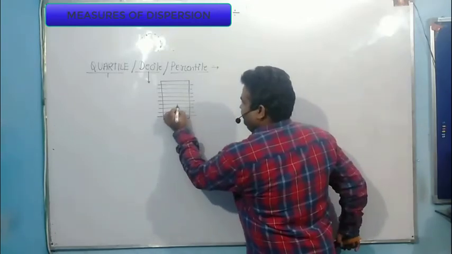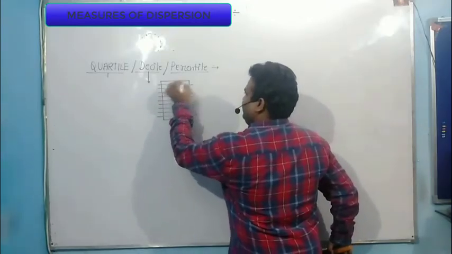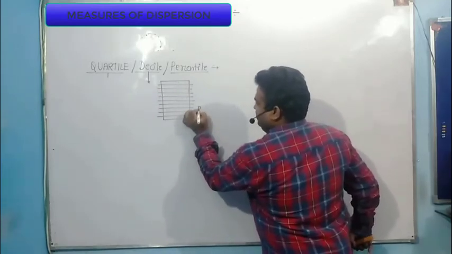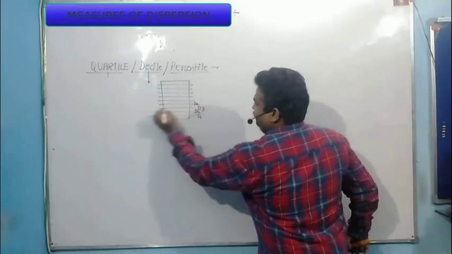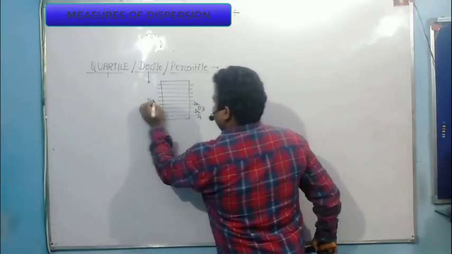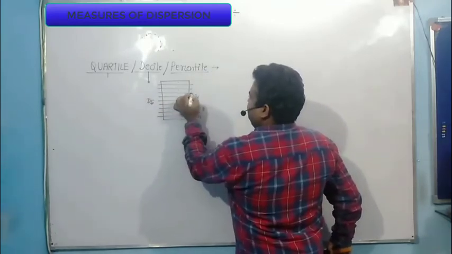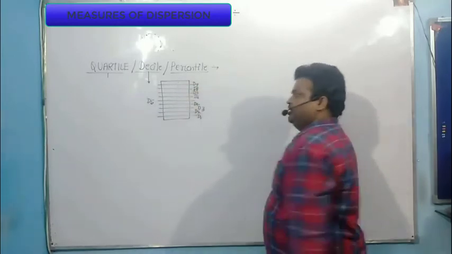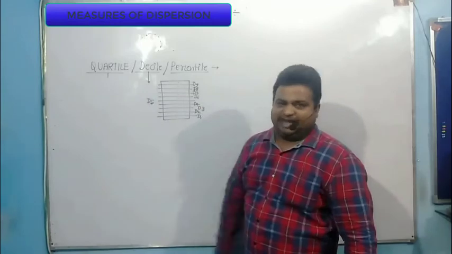So these are called D1 first decile, D2 second decile, D3 third decile, D4 fourth decile, D5 fifth decile, D6, D7, D8, D9. These are the interdecile range.